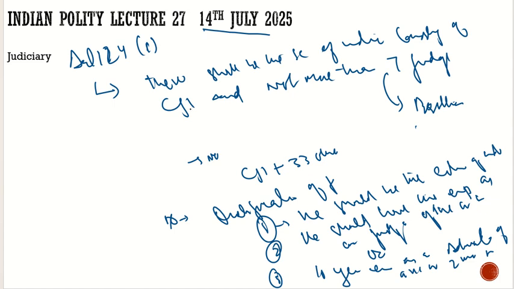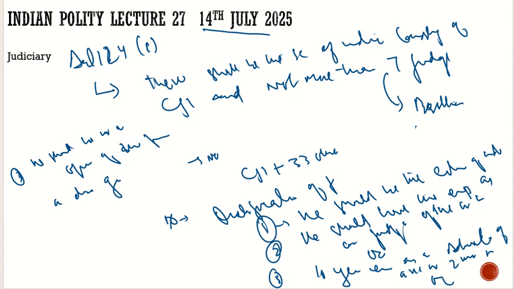Now let's suppose there is a person who does not have these two criteria. Is there any other criterion? Yes, there is. What is that? He should be, in the opinion of the president, a distinguished jurist. This is the third criterion. If any one of these criteria is fulfilled, he can be a Supreme Court judge.